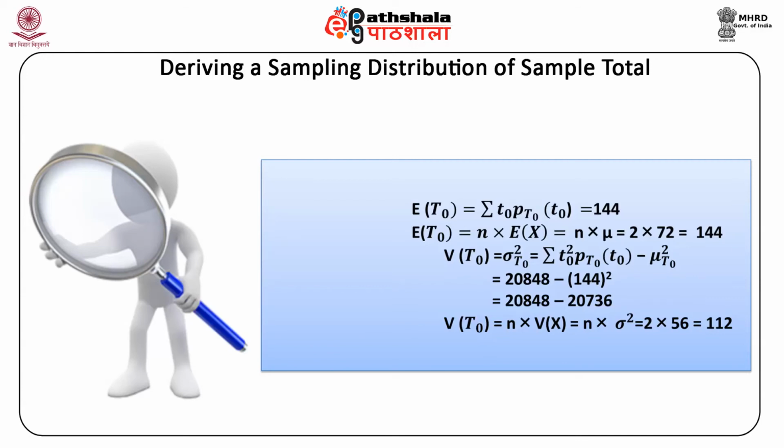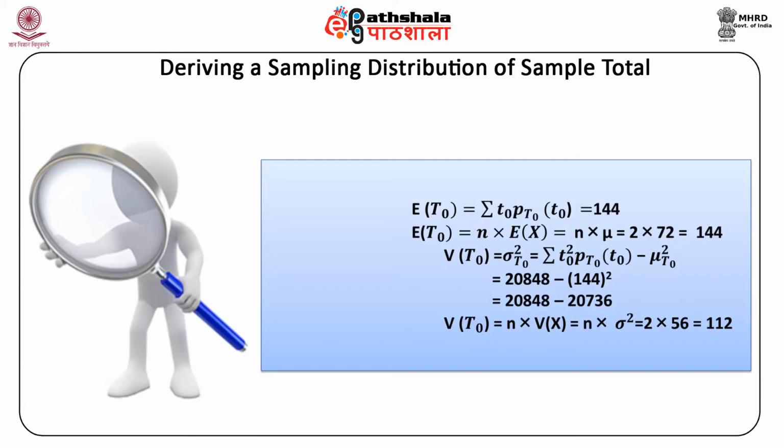Variance of T0, or sigma square T0, is equal to summation T0 square into P(T0), which is a function of T0, minus mu square T0. On substitution of the values, this comes out to be equal to 20848 minus 144 square, and hence is equal to 20848 minus 20736, and you can calculate it, you will get 112.